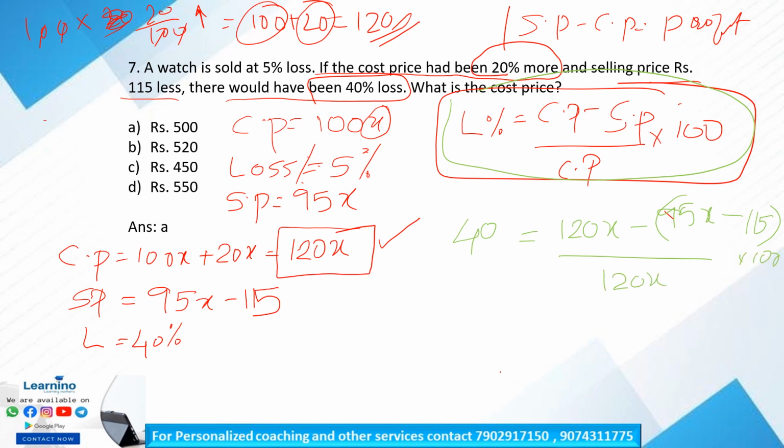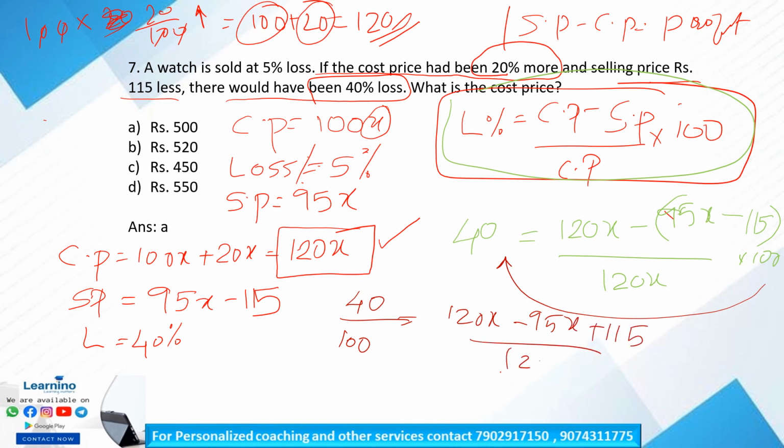Is it clear? Loss percentage is equal to cost price 120x minus 95x minus 115 by 120x. So 40 divided by 100 to this side, so 40 by 100 is equal to 120x minus 95x plus 115 by 120x.